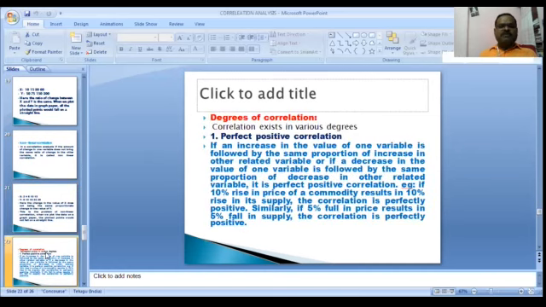Now we discuss the degrees of correlation. Before that, what are the problems of correlation? Correlation analysis involves the study of the following different problems. The first problem: detecting the presence or absence of correlation and determining the degree and direction of the correlation through a suitable measure of the correlation.